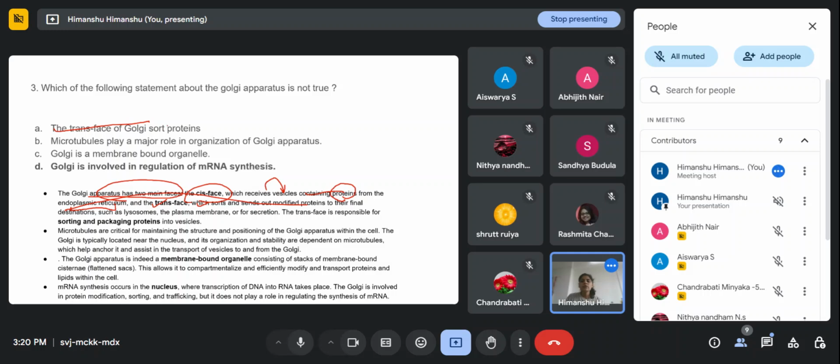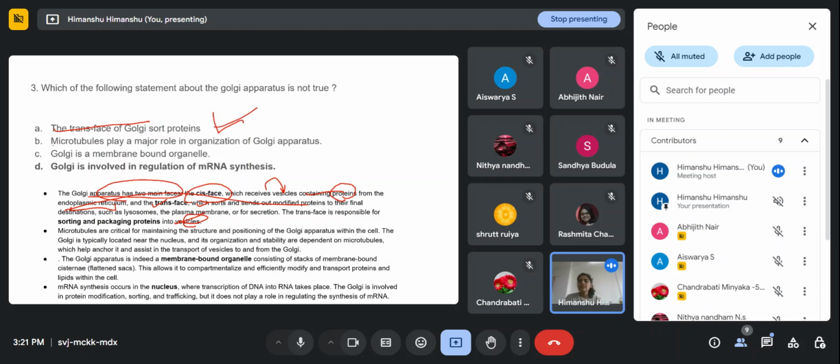So the trans phase of Golgi sorts proteins, this is the right statement because it's the trans phase which sorts and sends the proteins to their final destination, such as the lysosome, or whether they have to be sent to the plasma membrane, or whether it's a secretory protein. So depending upon the destination, it will send out the proteins to their desired location. The trans phase is responsible for sorting and packaging proteins into vesicles, and these vesicles we call transport vesicles. So these help to send the proteins to their desired location. So this statement is true.